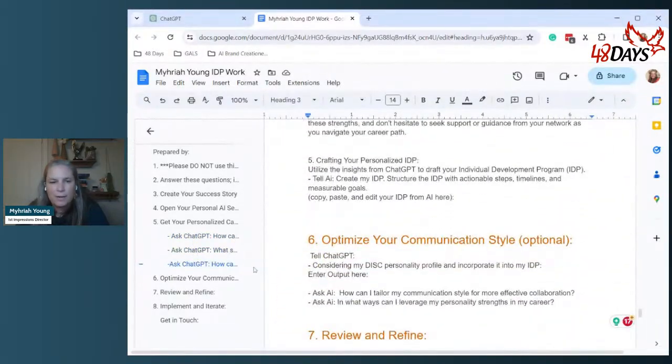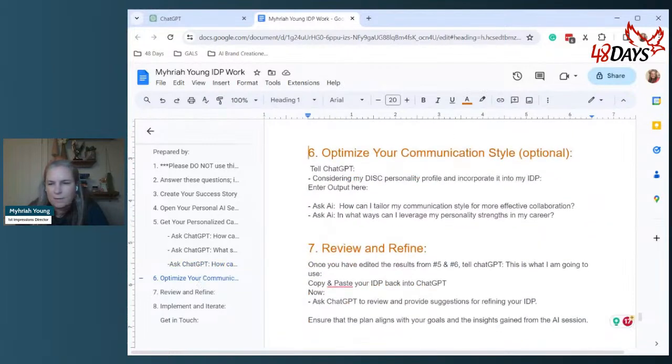Okay, so number 6 is actually what we're on. Optimize your communication style. This is optional, but I really think that if you're going to go and talk to a boss or you're looking for work, this is a really great thing that you can also utilize.